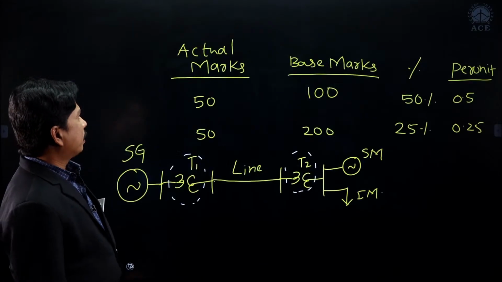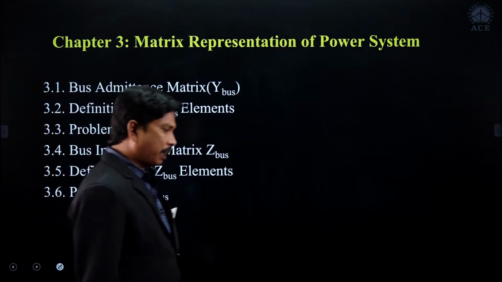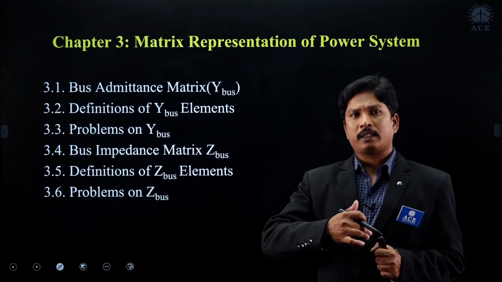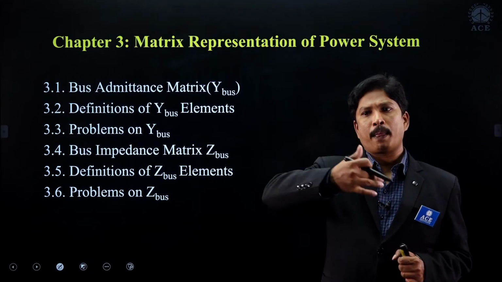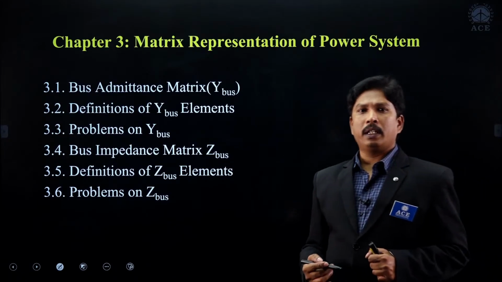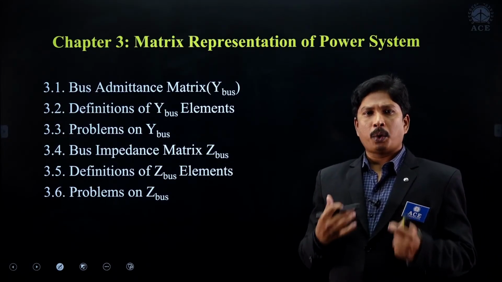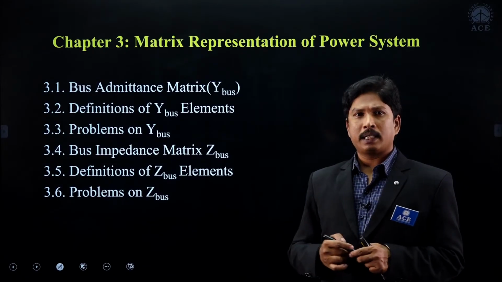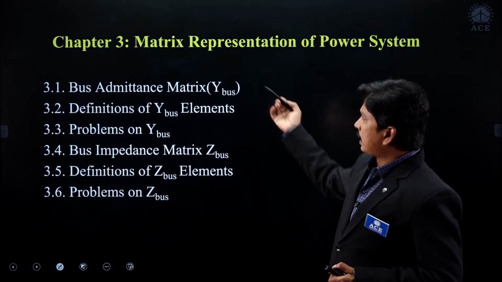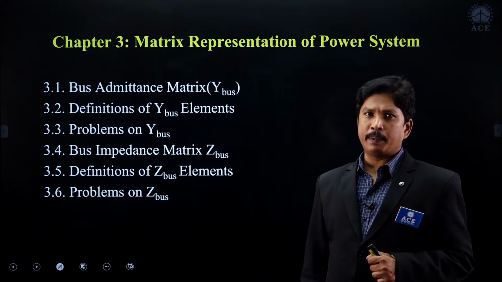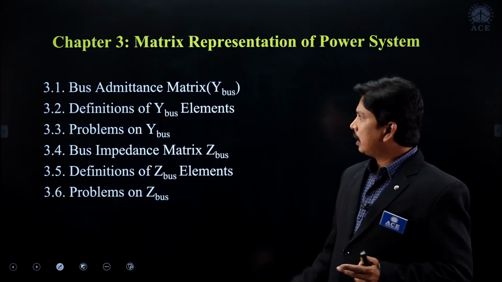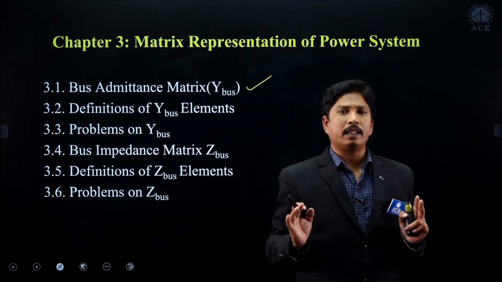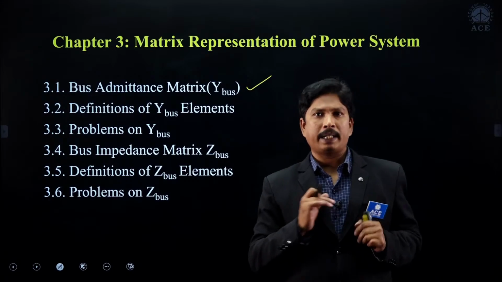And later on, we will go for the next chapter, the third most important chapter, students. In the recent years, for the last 7 to 8 years, we are having a question in the bus admittance matrix every year. Every year we are having a question in the bus admittance matrix, right? So first of all we have to see how to construct a bus admittance matrix whenever a network is given, right? So try to understand whenever a power system network is given, how to construct the bus admittance matrix, right?